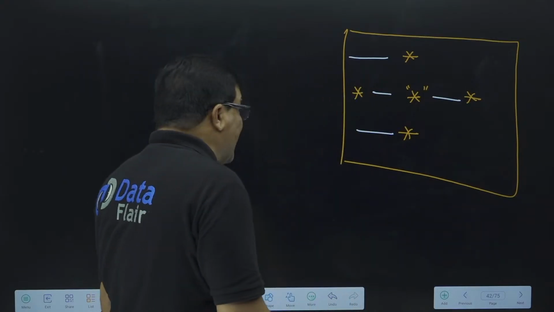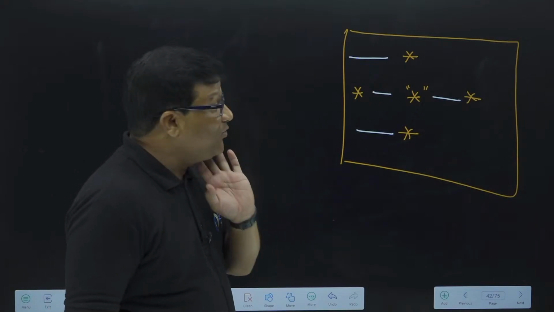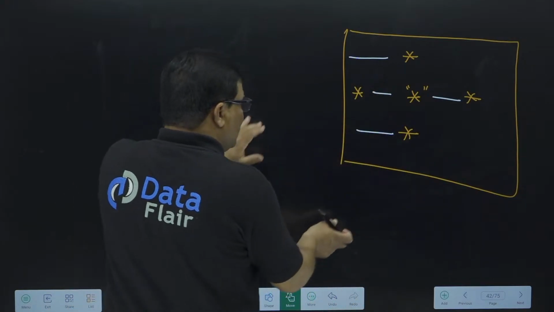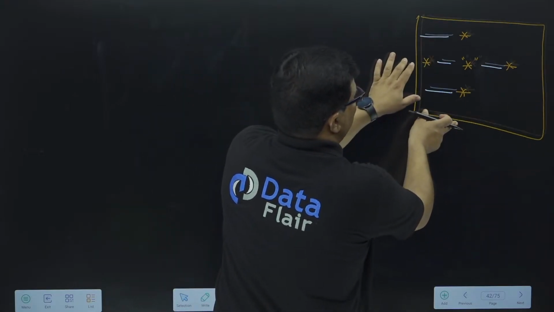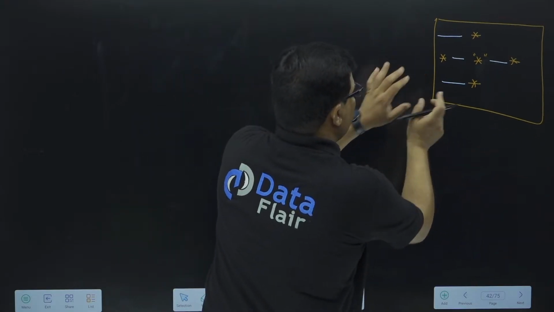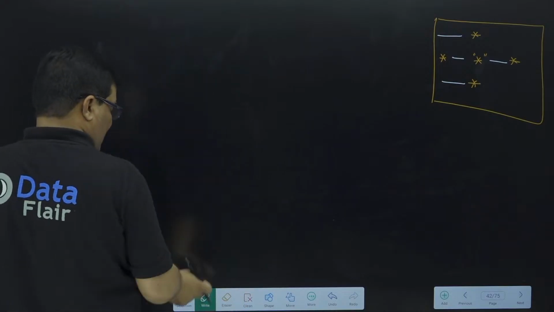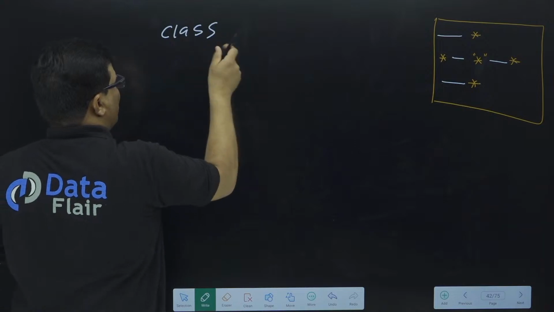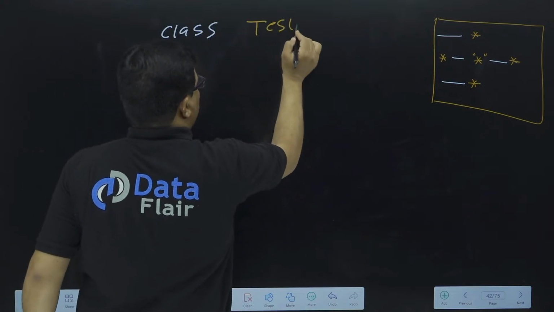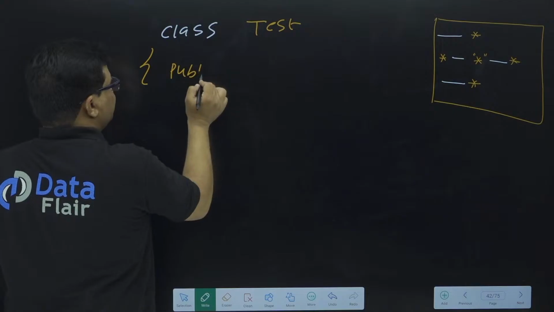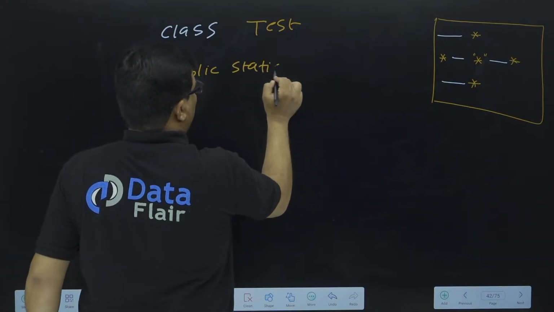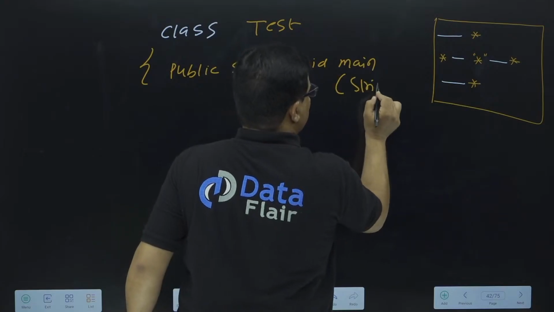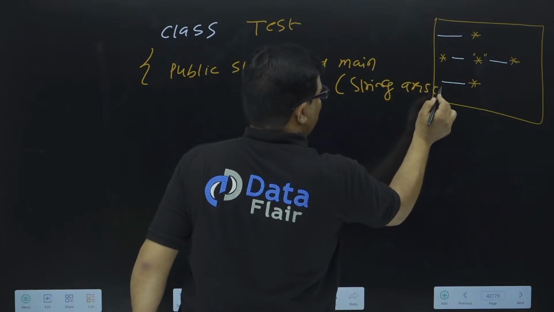Okay, so if I need to print this output, let me show you the code. First we need to print space, so let me minimize this output so that you will have space. First you have to write a class. My class name is suppose Test. In this class we have public static void main, and then String args, which is a common syntax for every Java program.